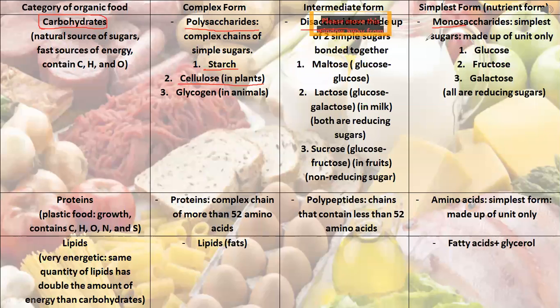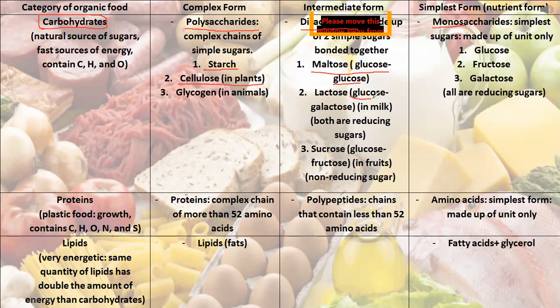While disaccharides are made up of two simple sugars connected to each other. We call it di. Why did we say it's di? Meaning that it's two. For example, maltose is glucose plus glucose.